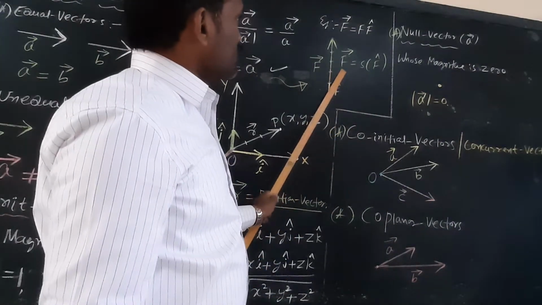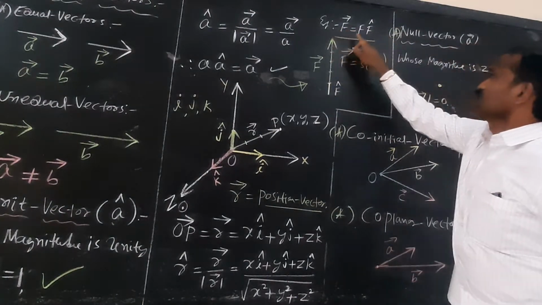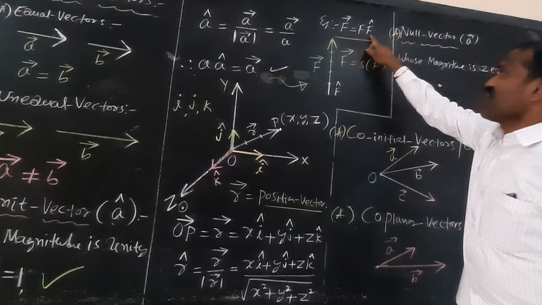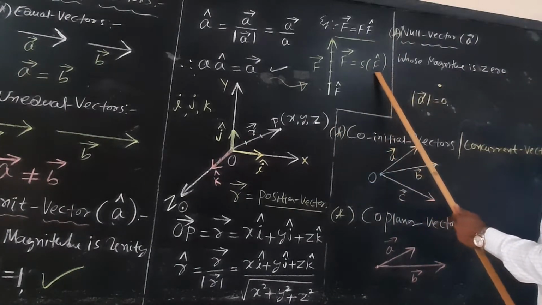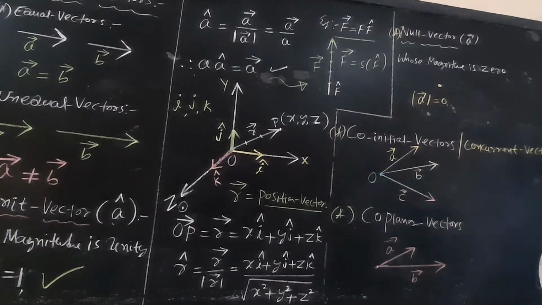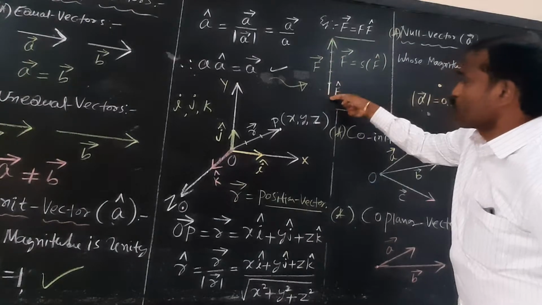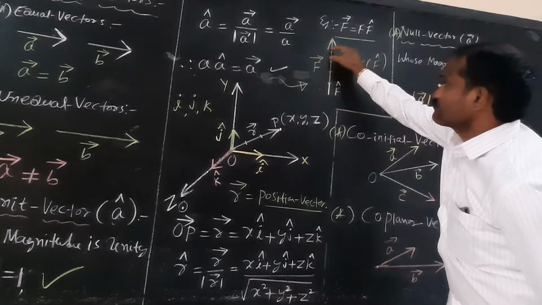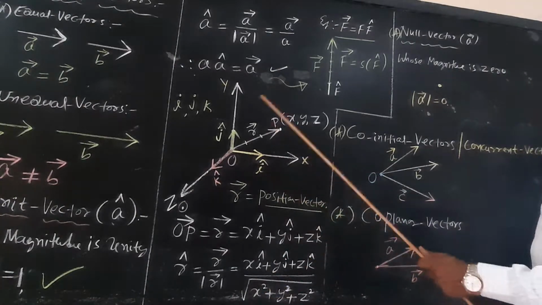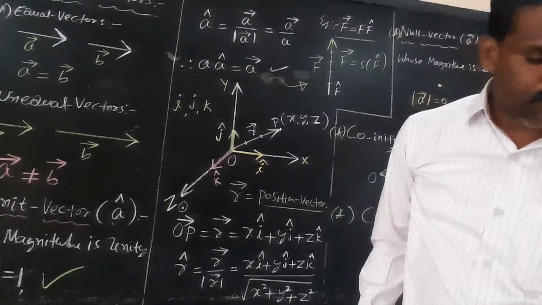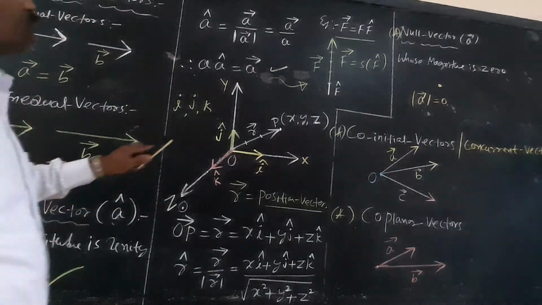Therefore, how do we represent the vector? F vector is equal to magnitude times F cap. So F vector is equal to 5 times the unit vector, which gives F equal to 5 Newton. The length of the line is divided into 5 equal parts, each part is a unit vector. Very important: what are the types of unit vectors?